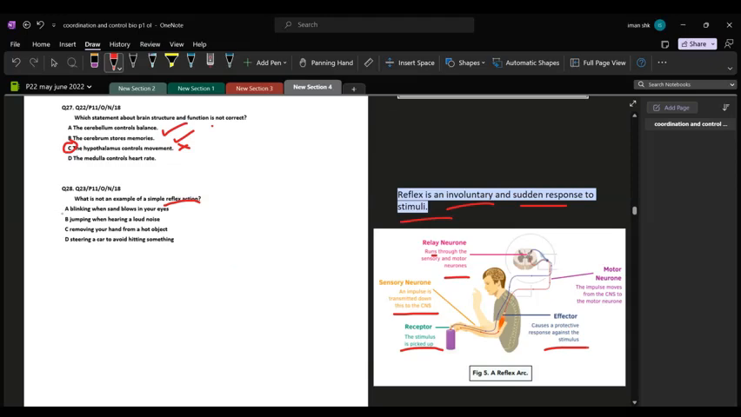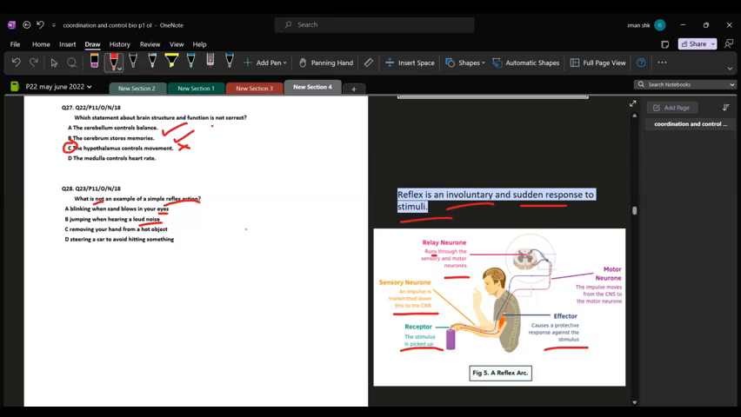So let's see what is not an example. Remember, it's written not. Blinking when sand blows in your eyes. Of course, this is a reflex action because you wouldn't involve your conscious part to decide whether you have to close your eyes or not. Even if an insect comes towards you, you immediately close your eyes because it is a protective measure for your eye so nothing gets inside. So it is automatic. Jumping when hearing a loud noise. Again, this is an involuntary and automatic response.